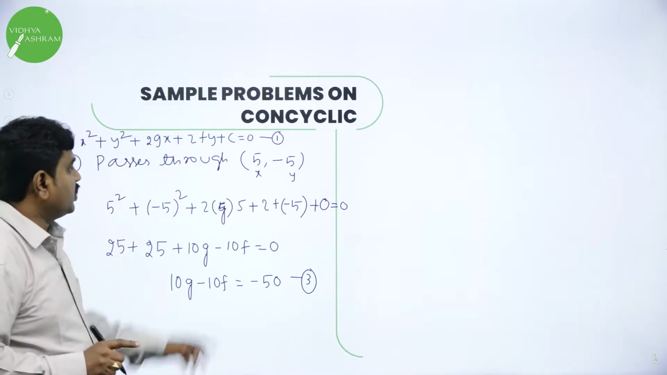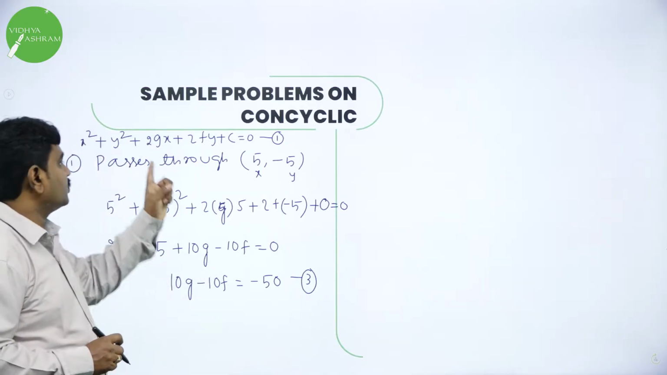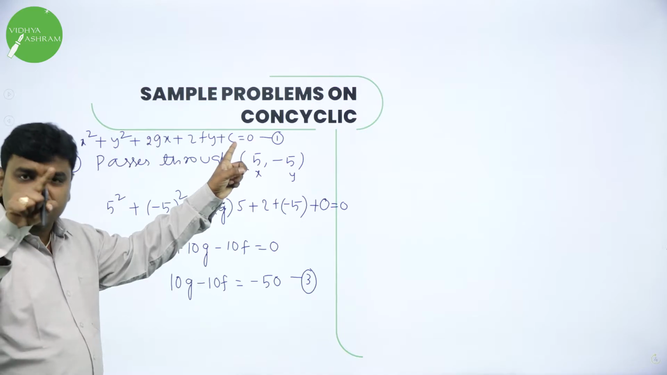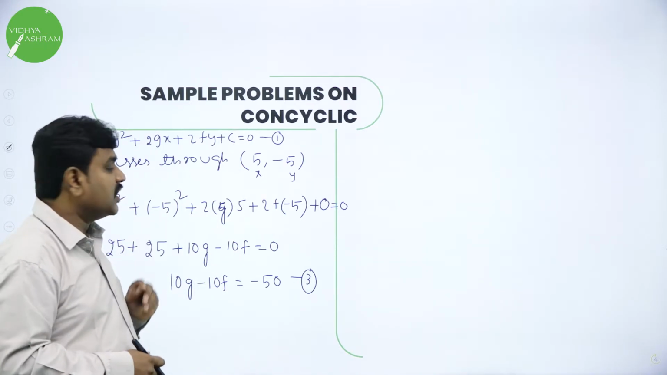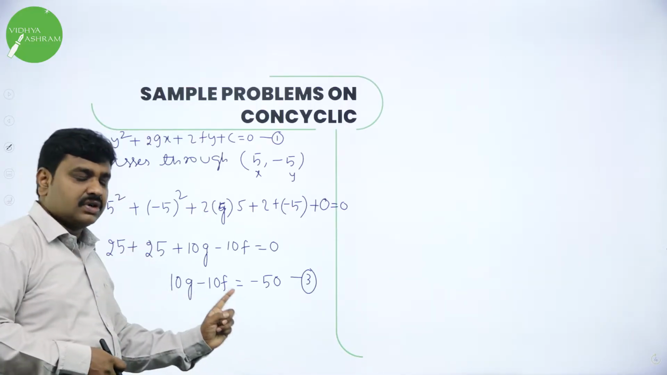Now our task is to get the circle equation. To get the circle, 3 unknowns are there: G, F, C. C you already got. C is what? 0. Why is C 0? Because the circle is passing through the origin. So C I got 0. Now I got one equation in G, F, and another equation.